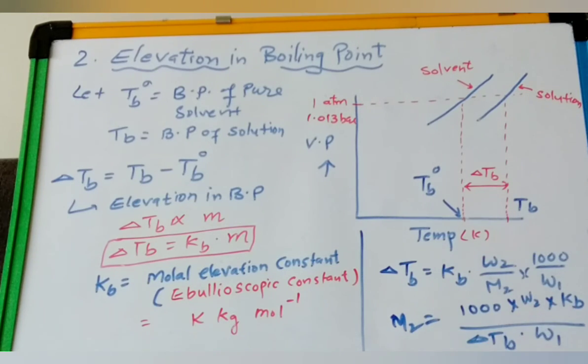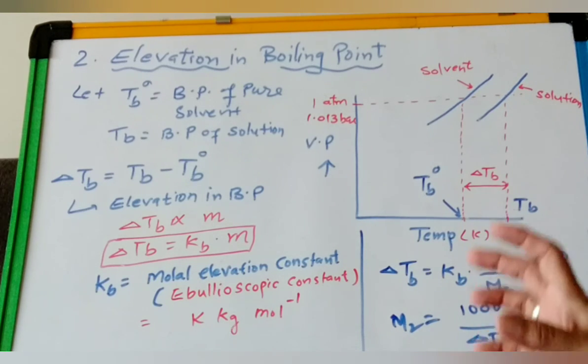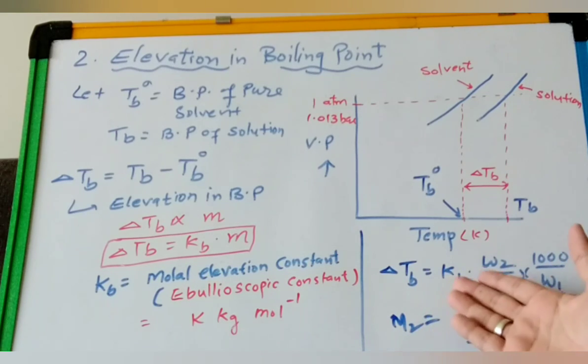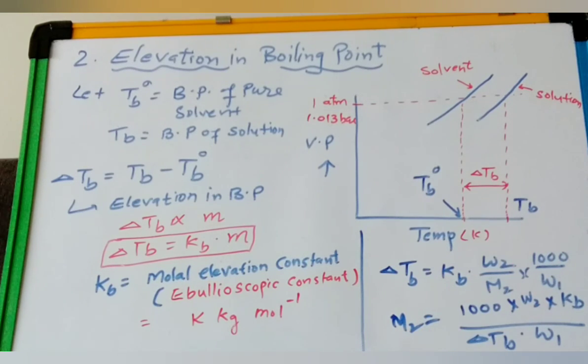So from this formula you can get the value of molar mass of solute. So from this we can find the experimental value of molar mass, right, if we know the value of Kb. So this is the second colligative property, and why it is colligative, that you know, because it again depends on the number of particles, right?